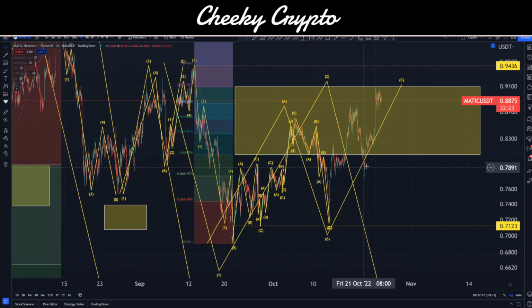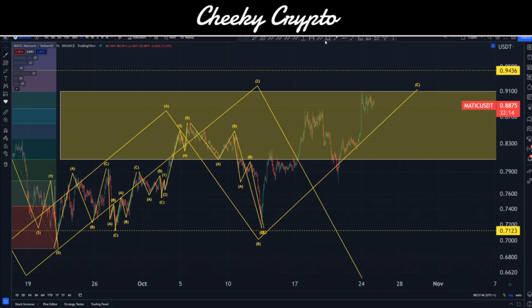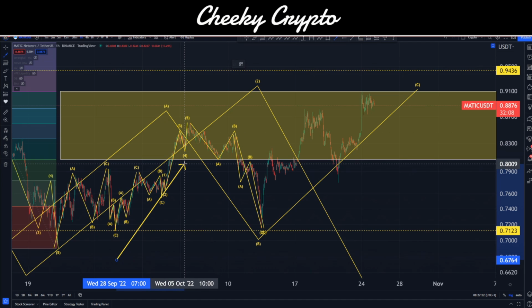And then we start thinking about these structures that are forming inside here. Are these giving us anything confidence in this move? And the simple answer is no. So we zoom in just a fraction more and break this down. Okay, so we've got a lot of overlap within these moves. Okay, that's kind of indicative of a corrective structure, not a trend-based structure.